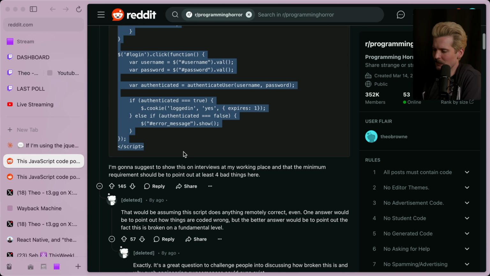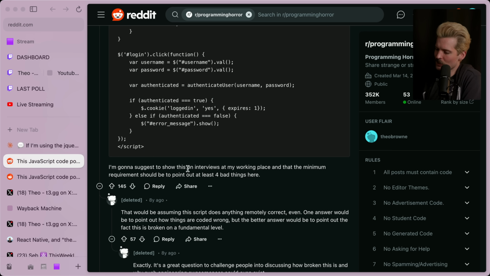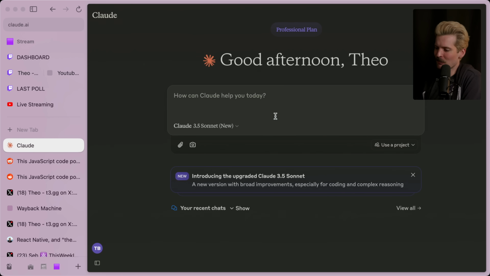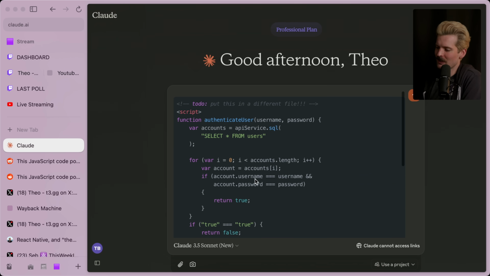I do love this comment, though. I'm going to suggest to show this on interviews at my working place and that the minimum requirement should be to point out at least 4 bad things here. I actually like that. That's a good interview question. I normally go the opposite, like showing really good code and asking like, what does this do?